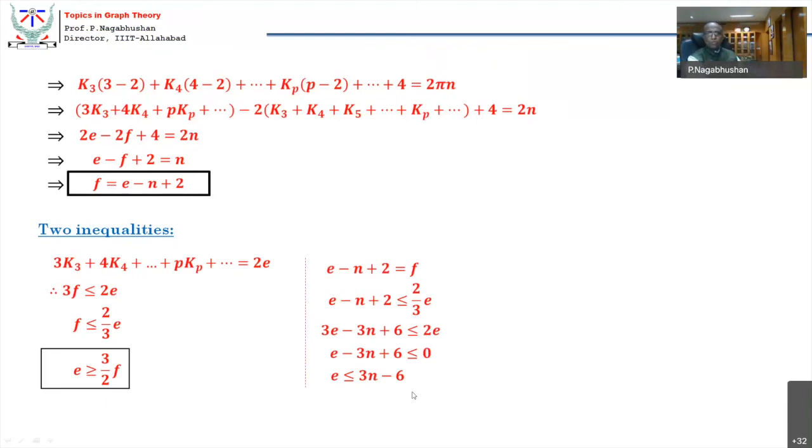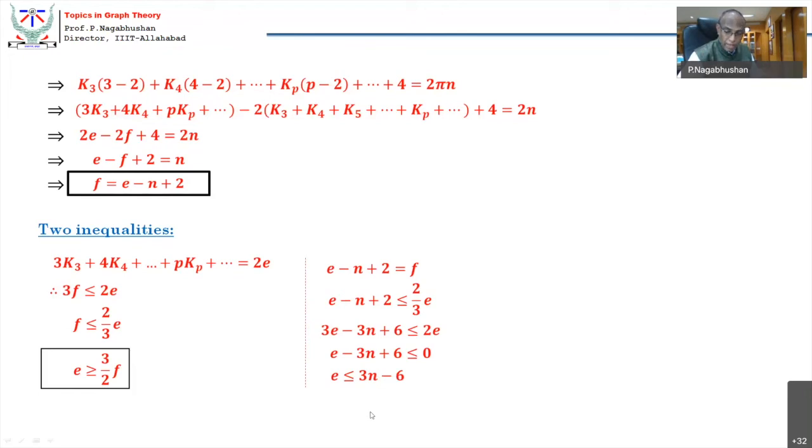This inequality is most important. This is just a relationship between n and e, no f is there. See, it's an inequality between only n and e. Given a graph, that is A matrix or X matrix, you know E and N, and you just check whether the inequality is satisfied or not. If this inequality is not satisfied, then it is certainly not a planar graph. Could you get that? If this inequality is not satisfied, then surely it is a non-planar graph.